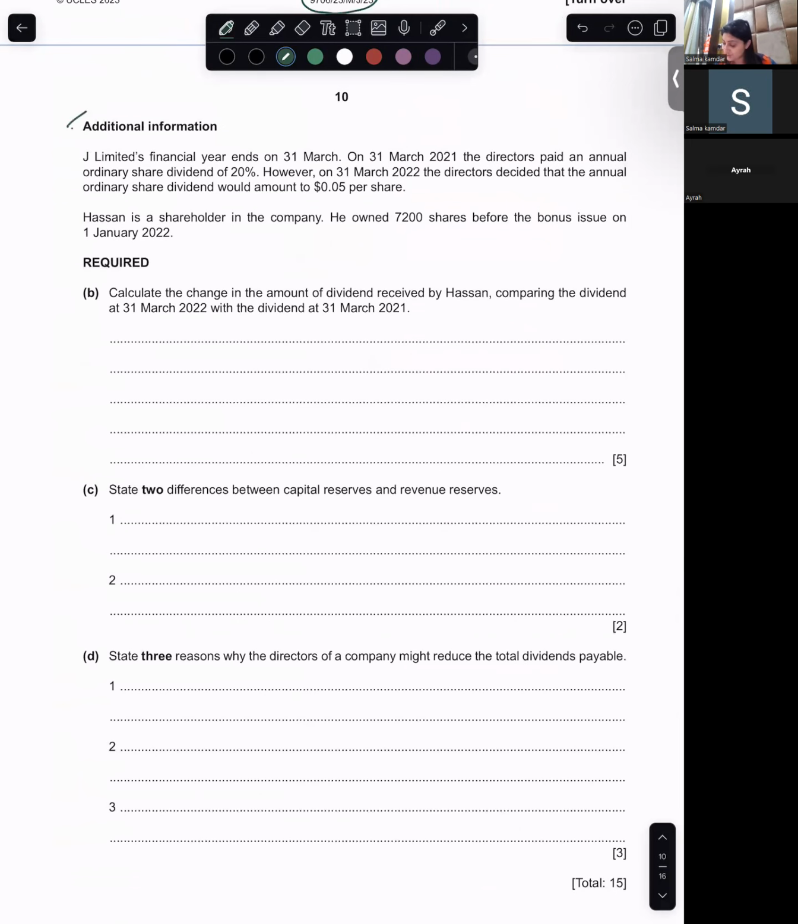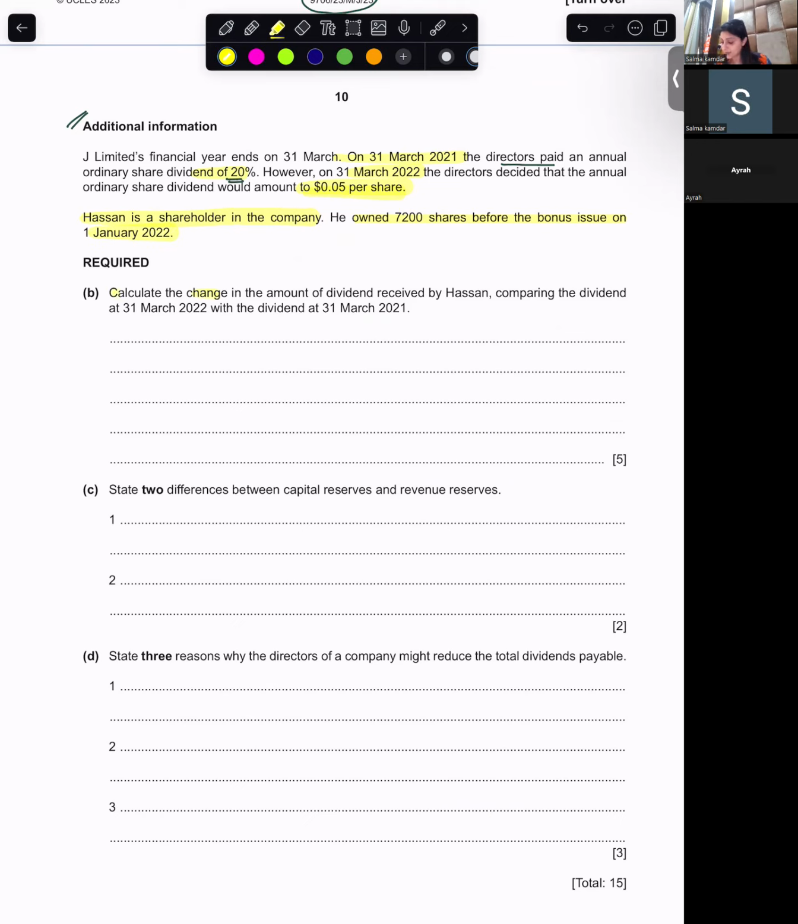Can you please read the additional information for me? J Limited's financial year ends on 31st March. On 31st March 2021, the directors paid an annual ordinary share dividend of 20%. However, on 31st March 2022, the directors decided that the annual ordinary share dividend would amount to $0.05 per share. Hassan is a shareholder in the company. He owned 7,200 shares before the bonus issue on 1st January 2022.